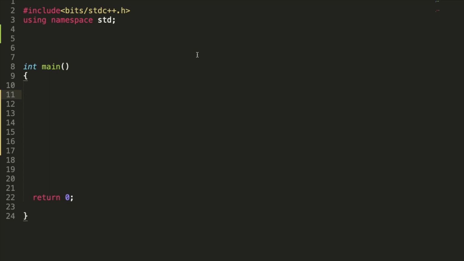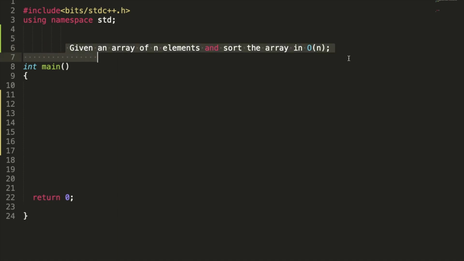But the question was given like this: we are given an array of n elements and we have to sort the elements, and we have to do this in O of n time. Given an array of n elements, sort the array in O of n time. So we have to sort the array in linear time complexity.